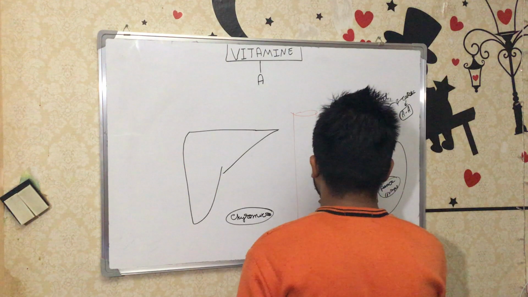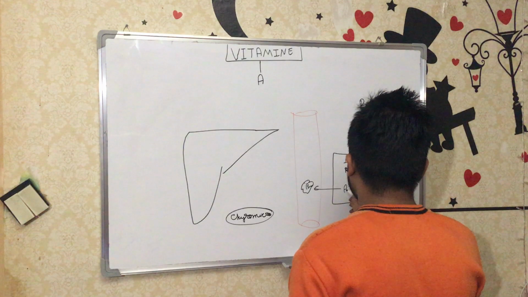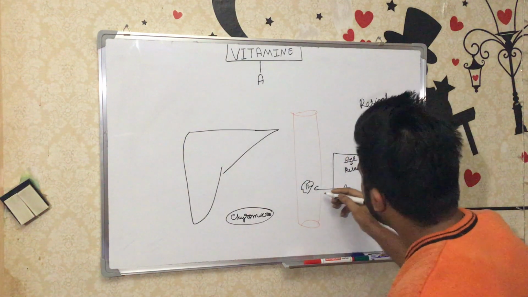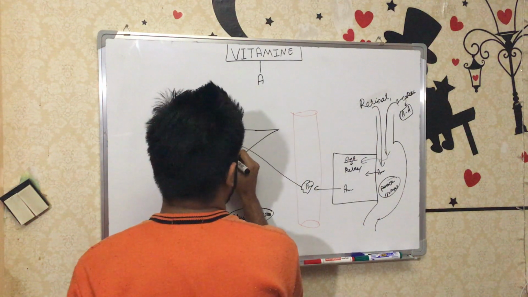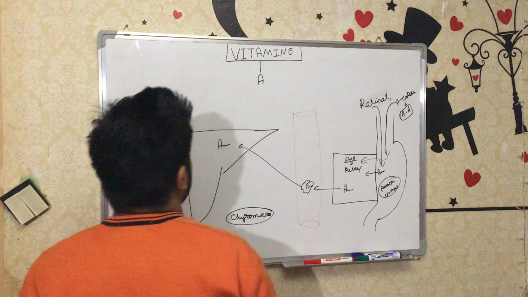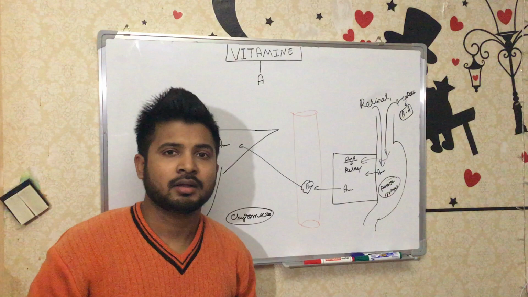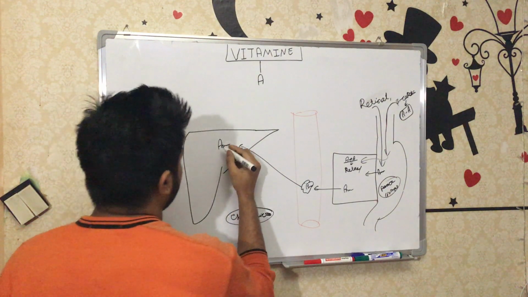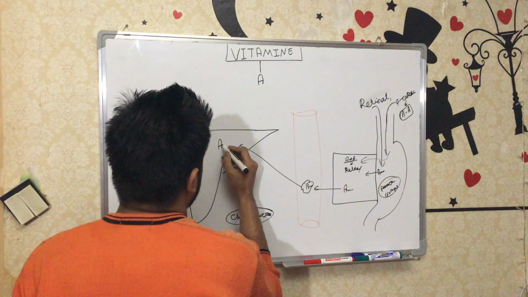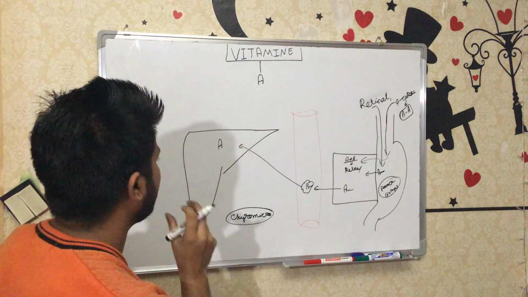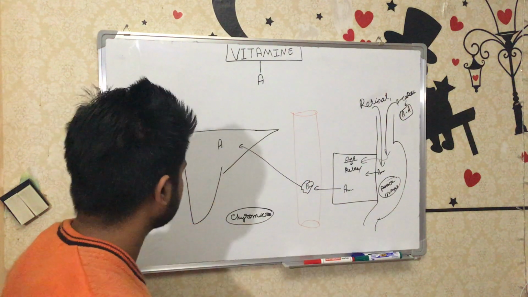So before going to the blood, this is the chylomicron, this is the A. The chylomicron goes by the lymphatic system into the blood, and by the blood it goes to the liver. So finally the retinol, vitamin A, reaches the liver, and in the liver the long chain fatty acid is again separated, and pure retinol is stored in the liver.